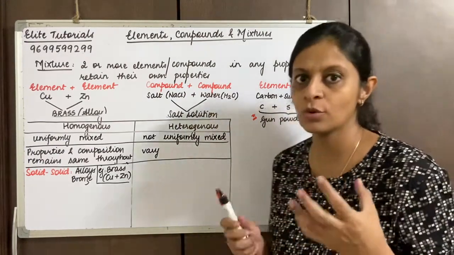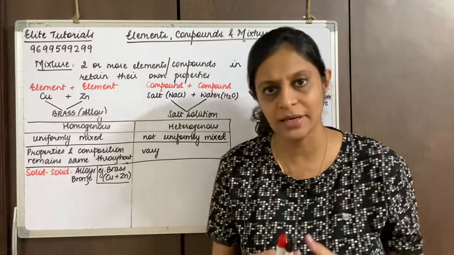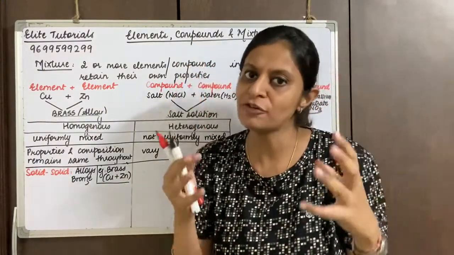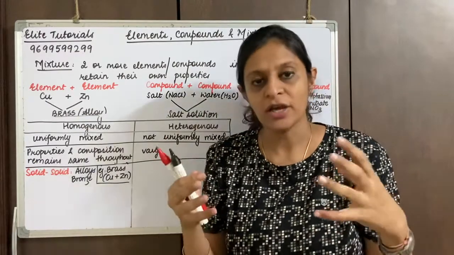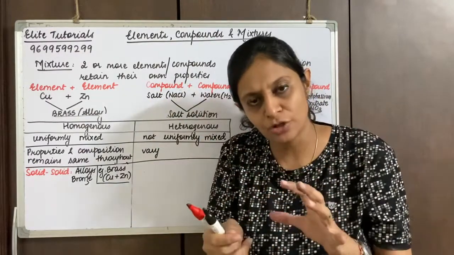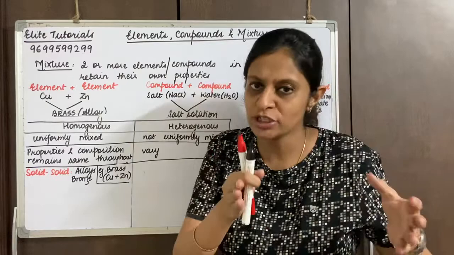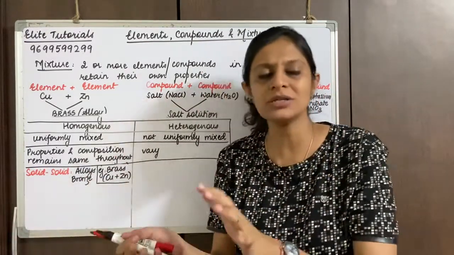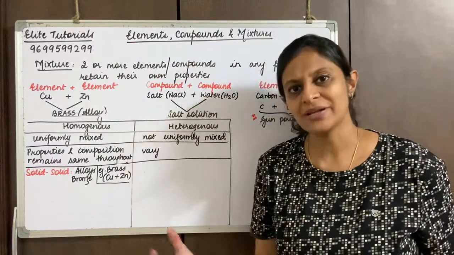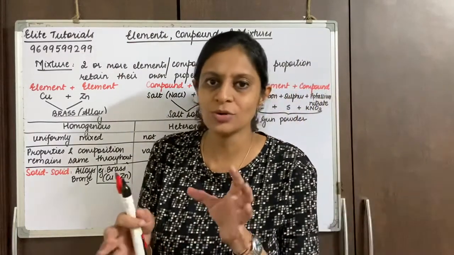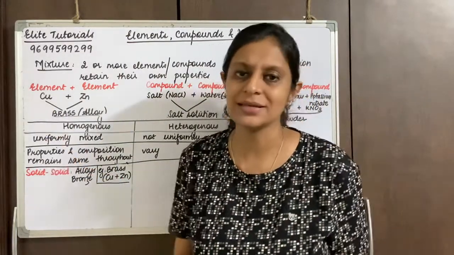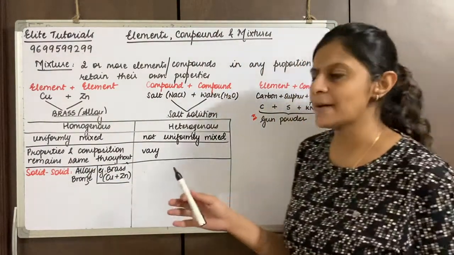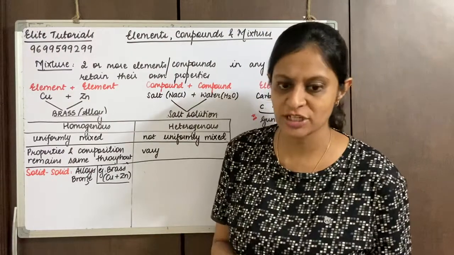Now you must be wondering how alloys are made. Metals are taken and heated at a high temperature, they liquefy, they melt. That is when they mix uniformly and form a homogeneous mixture, and then it is poured into molds and cooled, and that is how it gets its shape. That is why you don't distinctly see copper and zinc separately. That is an example of a solid-solid homogeneous mixture.